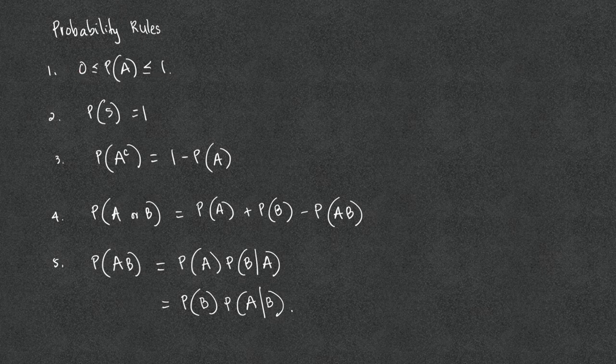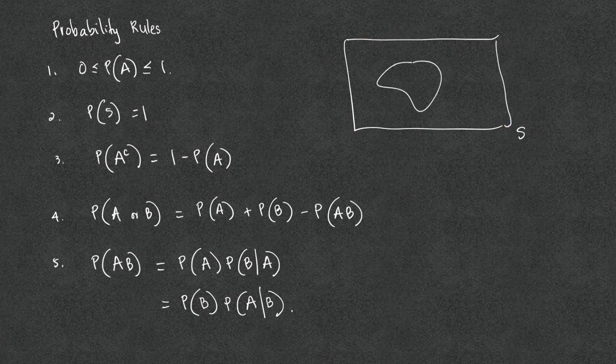The second rule states that the probability of the sample space, which consists of all of the possible outcomes, is precisely 1. This is because the sample space consists of all of the possible outcomes, and some outcome must occur on every trial. The sum of the probabilities of all of the possible outcomes must be exactly 1.